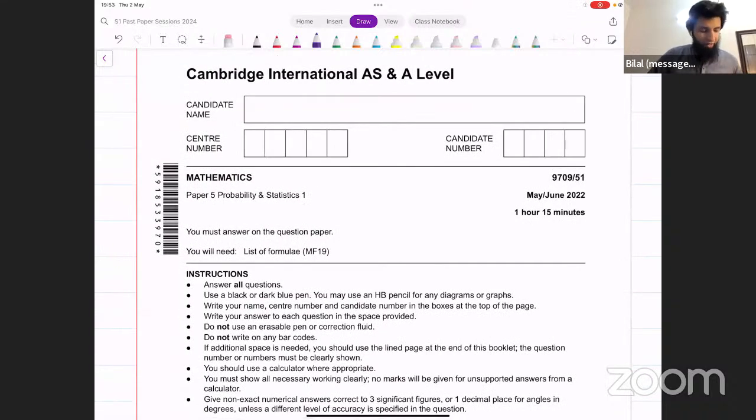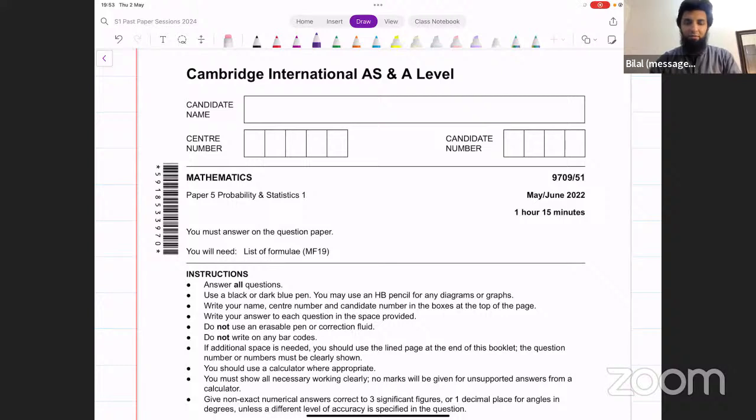Okay, everyone. June 2022, paper 5, variant 1. This is the first paper that we want to do today. You should let me know the questions that you want me to discuss from this paper. We will start from them. So right now, I see 3 questions that you guys have voted for.